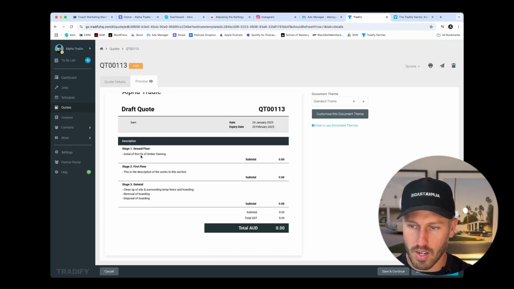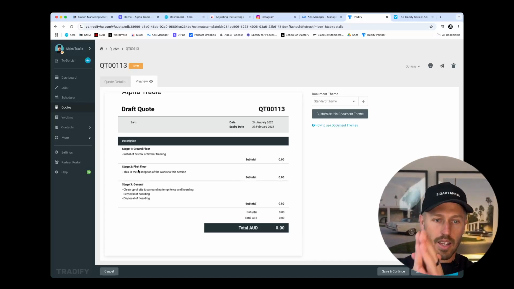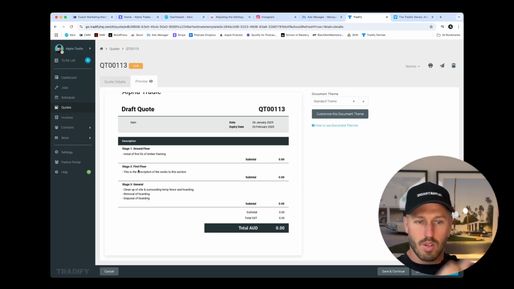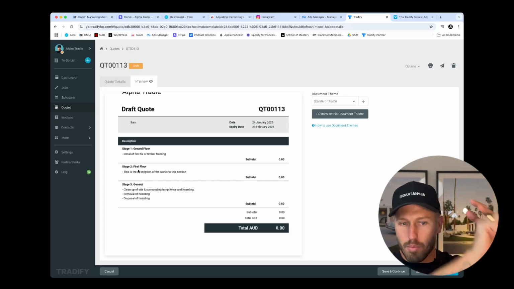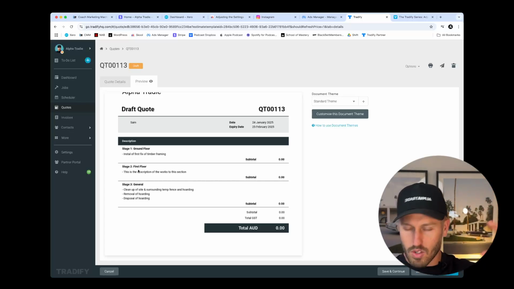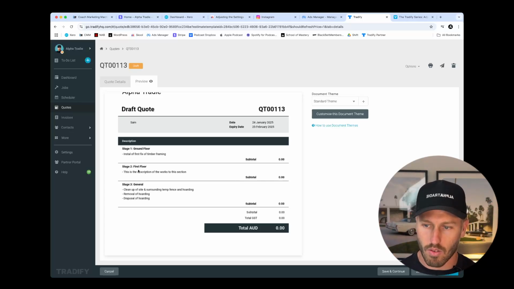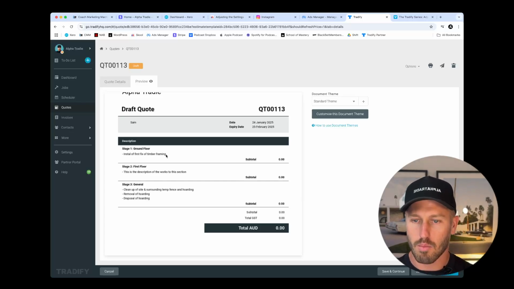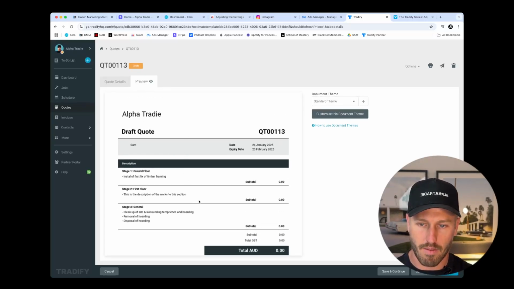So see how we've put in some descriptions of our sections, but the subtotals will still be broken up for them. Now you can be as descriptive as you want in your sections, but the client doesn't see the amount of hours, the amount of allowance, they don't see the number of boxes of screws and bags of nails and whatever else that's included, whether it's glue, whether it's adhesives. You can have those on your internal side, but the client only sees what we have here.